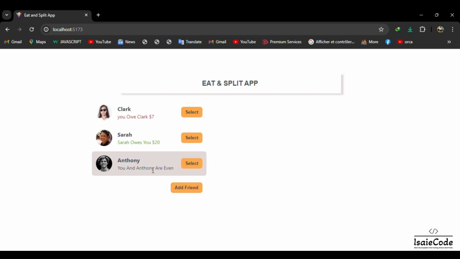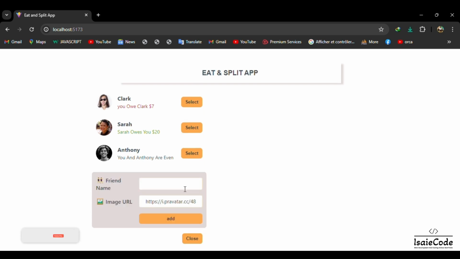So this application shows someone who owes you, from your friends, your colleagues, your coworkers, your families, even others. So you see, there is a button called add a friend. When I click, it will show me a form to add another one.